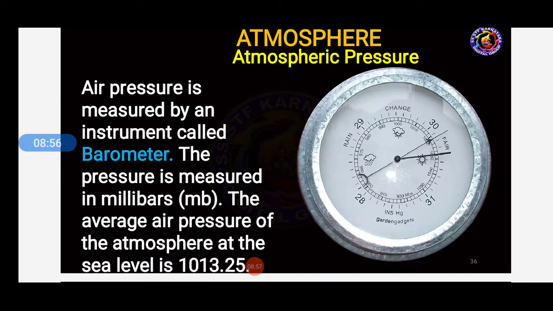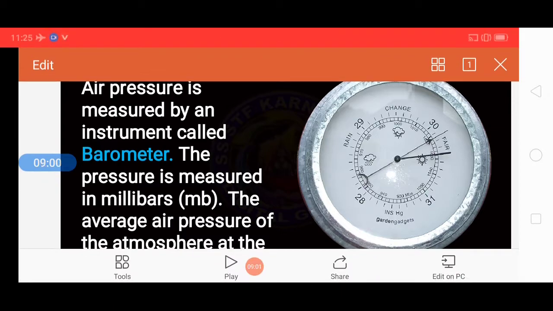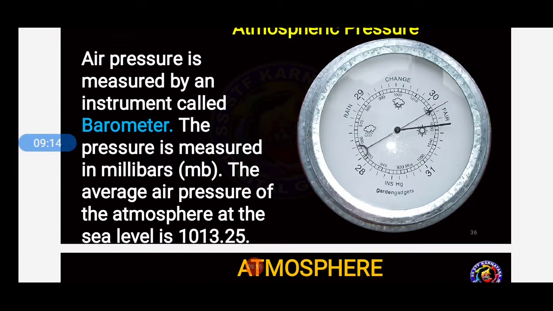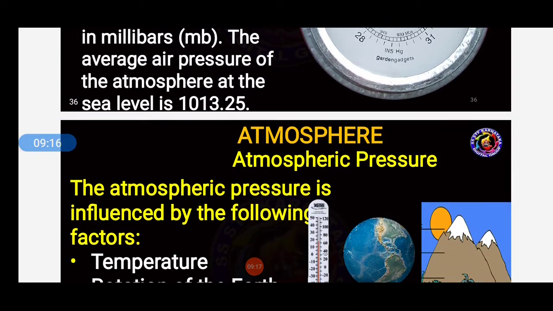So here you can see the air pressure is measured by an instrument called a barometer. The pressure is measured in millibars, and the average air pressure at sea level is 1013.25. Okay, this is all about atmospheric pressure.